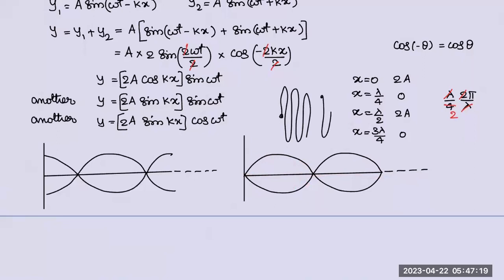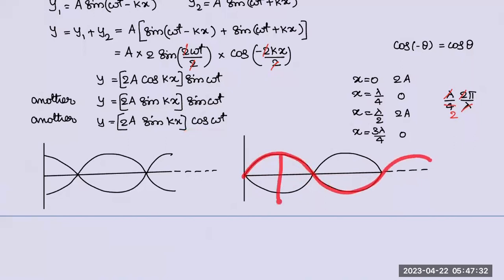It starts from extreme and oscillates. So the difference between sin omega t and cos omega t is simple: where it starts, that's it. In this case, the string will start from extreme and then oscillate. In the previous case, the string will start from equilibrium and then oscillate. No serious difference.